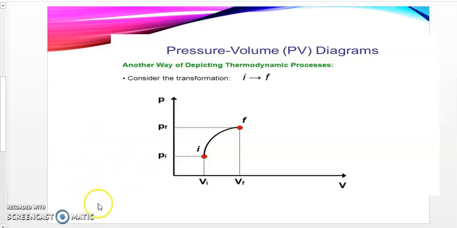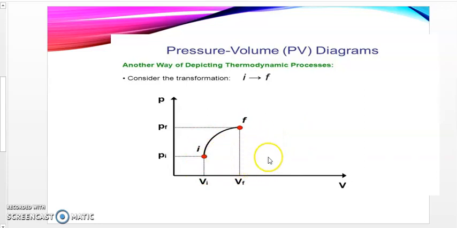PV diagrams are useful for determining the efficiency of a system, or what we call the work done by or to that system. That is why it was very important and a prerequisite that we looked at the concept of work before coming to the pressure volume diagram. The classical example I can give is that of a cylinder and a piston with some type of gas enclosed in the chamber.